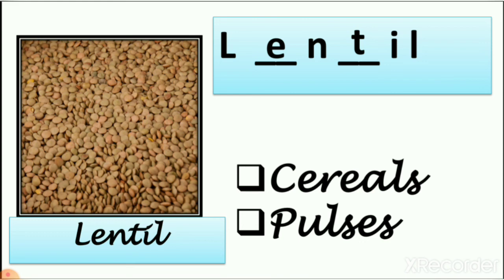L-E-N-T-I-L. So lentil is pulses we eat. When we make pulav of it with rice, it is a lentil. We also use split lentil and make a gravy of it also.